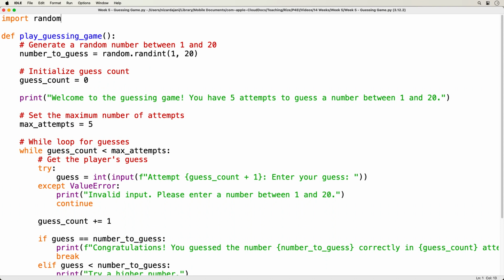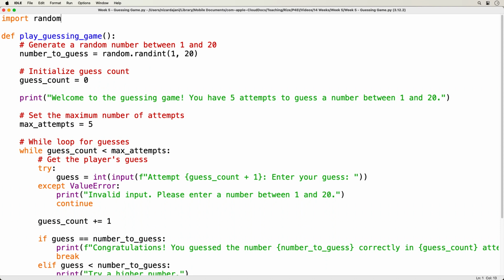I also have some comments, which are part of best programming practices. And for some extra pieces, which are not required for this assignment, I'm importing and using the random module. I'm also using a while loop, and I'm using the try except block.